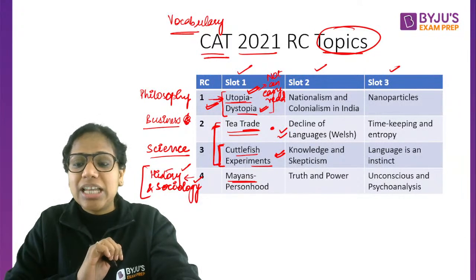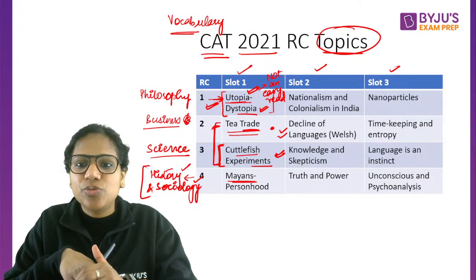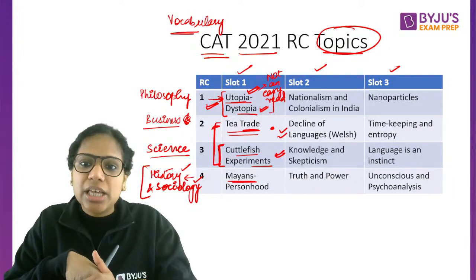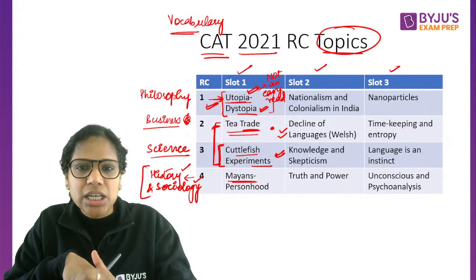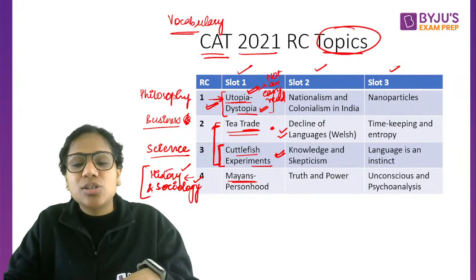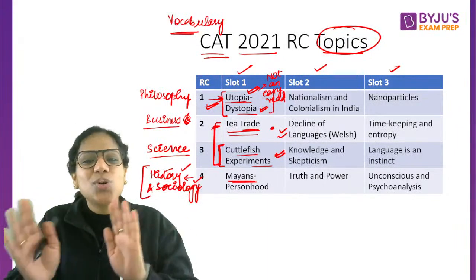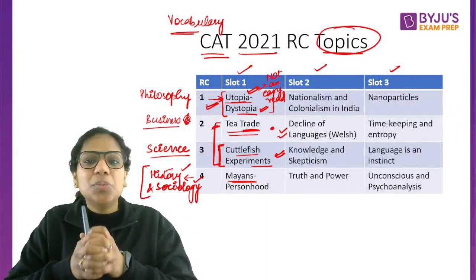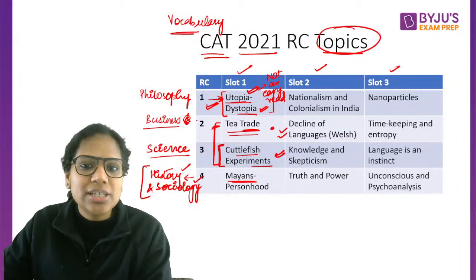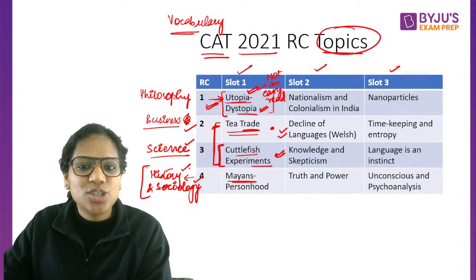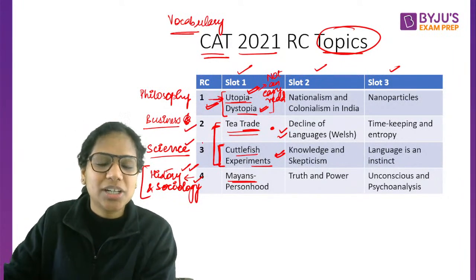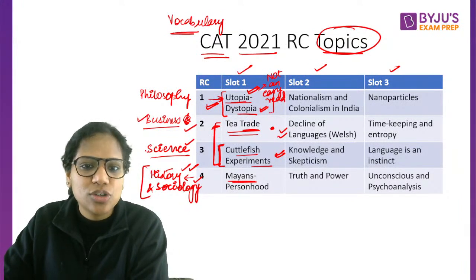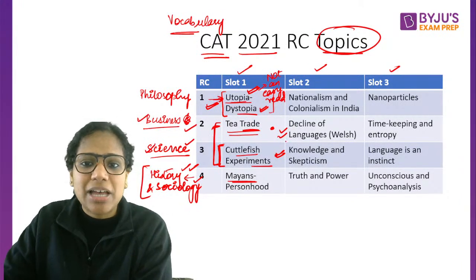Which slot did I find easier? See, if VARC is concerned, then slot 1 was easy. Some people said that slot 3 was easy. Okay, so honestly, it's very personal. So if you are somebody who likes, let's say, business, science, and history, all of these three, let's say you are that kind of a person. For instance, I like business also, I like science also, and both these passages were easy.